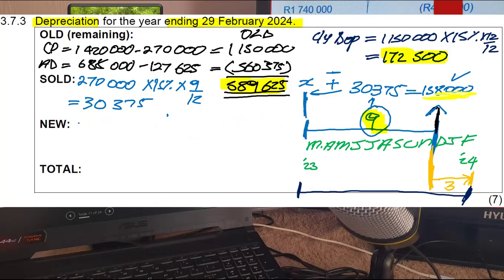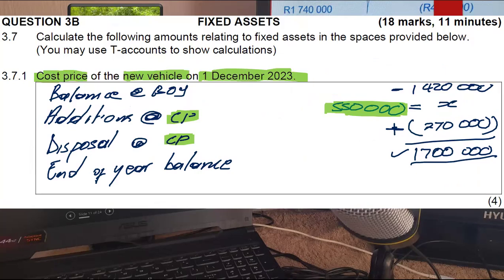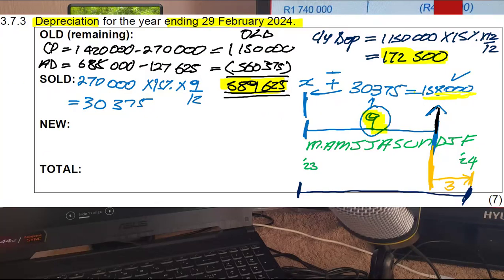And I did specify with the new, it's quite easy because you know that it was only used for 3 months. The cost of the new, it was calculated over here, which is that 550,000 rand. So you will take that 550,000 rand and multiply it by 15%. We only use it for 3 months out of 12.